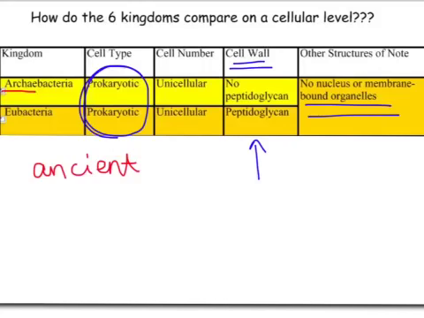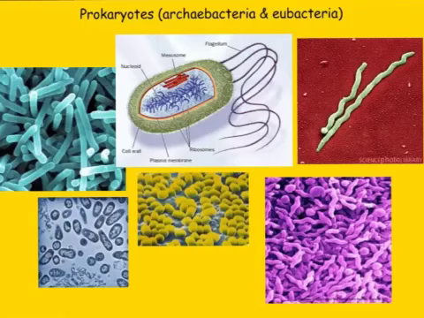So let's look at some examples. You hopefully recognize this picture, very similar to the one that you colored in for class, showing your typical bacterium. And right here we have what some of the Archaeobacteria, those earliest life forms, look like. One of the ways that bacteria are classified is based on their shape. So you can see here we have the rod-shaped bacteria, we have circular bacteria, and then we have little spiral bacteria over here. So all of the Archaeobacteria and Eubacteria, 2 different kingdoms, are prokaryotes.